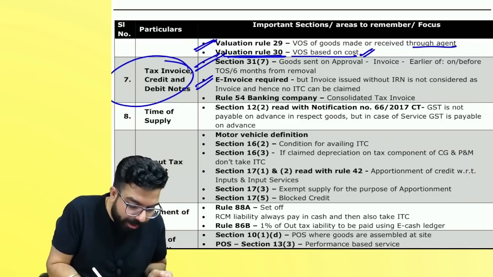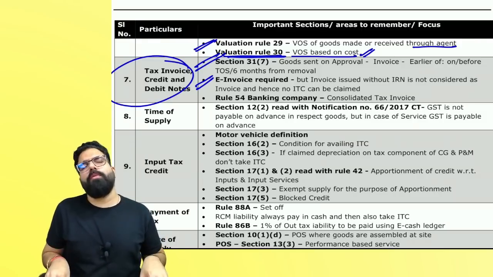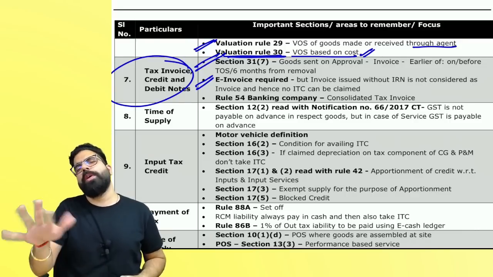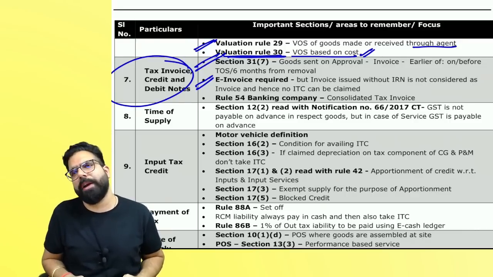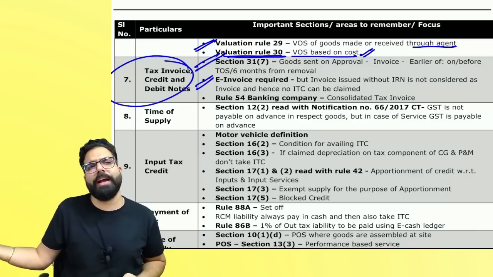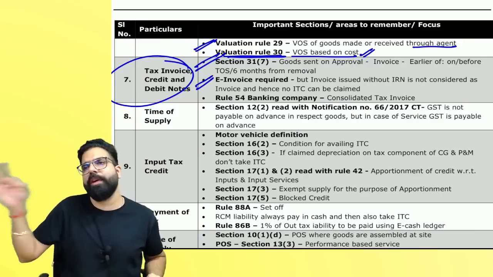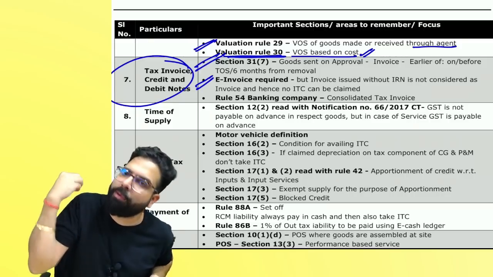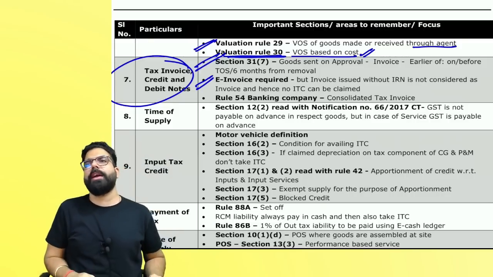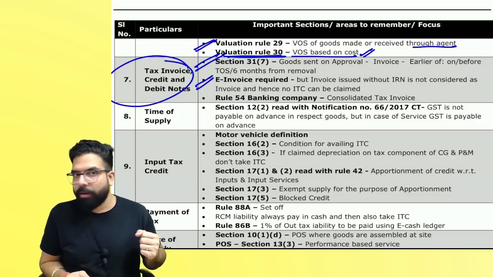Then one point on e-invoice I saw. In the e-invoice case, they have told that the supplier is required to do e-invoicing, but the supplier issued you the invoice without putting the invoice reference number. IRN is not generated. Remember one thing, if a supplier is required to generate IRN and he has not registered the invoice, has not done the e-invoicing and given you the invoice, that invoice is not an invoice at all. You will not be able to take the credit on the basis of that document. That's an invalid document. Can I go ahead, everyone?